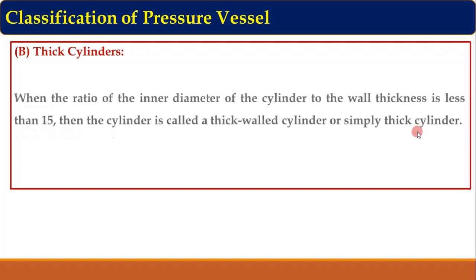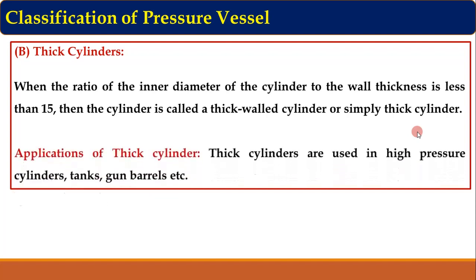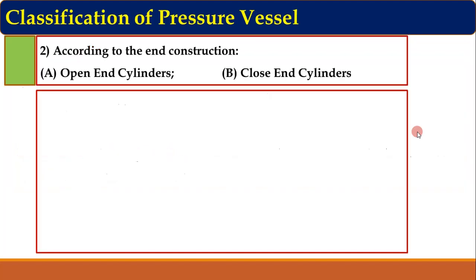Thick cylinder: when the ratio of inner diameter of the cylinder to the wall thickness is less than 15, then the cylinder is called a thick walled cylinder or simply thick cylinder. Applications of thick cylinder: thick cylinders are used in high pressure cylinders, tanks, gun barrels, etc. So this is the first way of classification of pressure vessel.